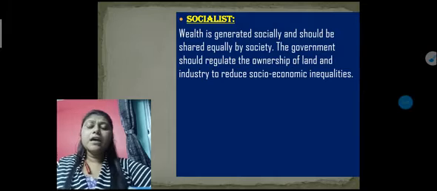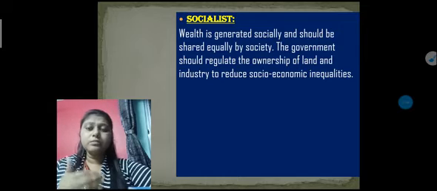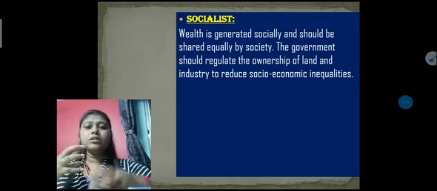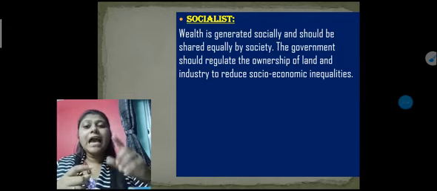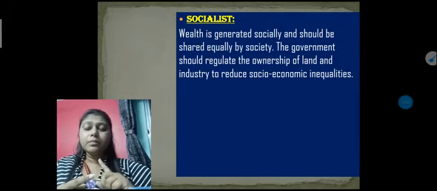Okay, because socialist means when we are doing welfare for the society, where the wealth or the resources should be equally distributed among all the people. This only happens when the government takes control over the land, the resources, and the industry, and distributes them equally to the citizens.